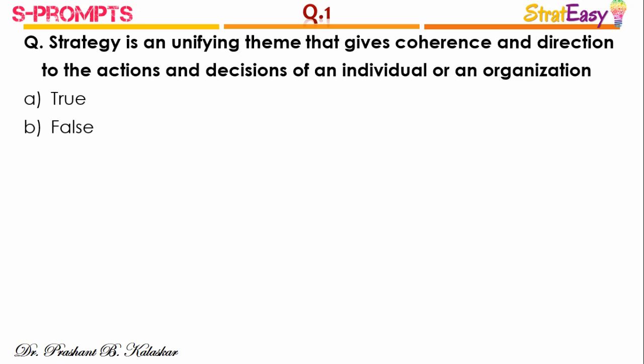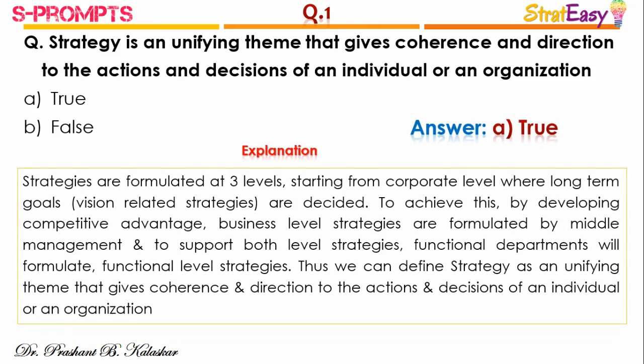So question number 1 is, strategy is a unifying theme that gives coherence and direction to the actions and decisions of an individual or an organization. The right answer is option A, true.